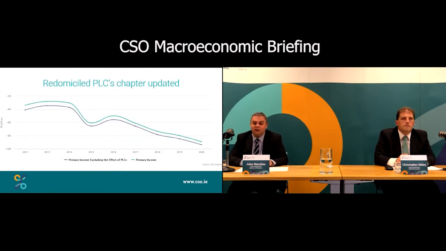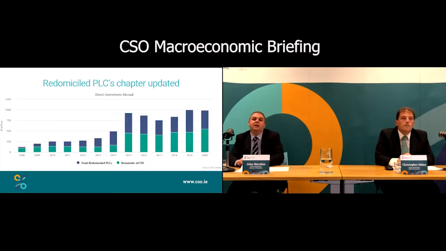So first, our redomiciled PLCs chapter. This has been updated with 2020 data, and we've revised 2018 and 2019. We can see here the effect the redomiciled PLCs have on our primary income flows, with their inflows reducing our net outflows. The redomiciled PLC net income in 2020 was 4.5 billion, and this is down 356 million on 2019's figure of 4.9 billion.